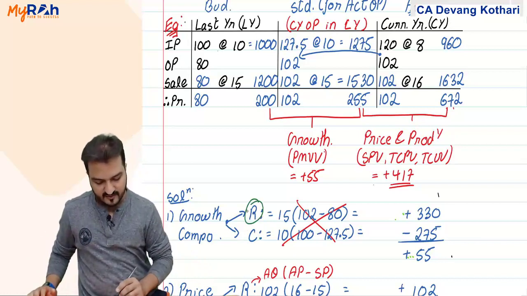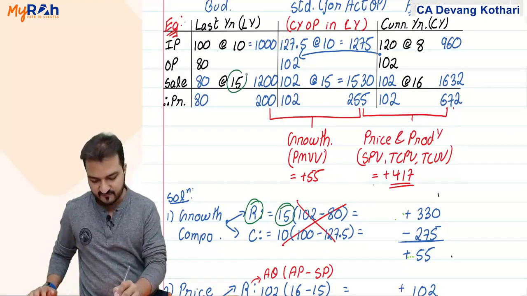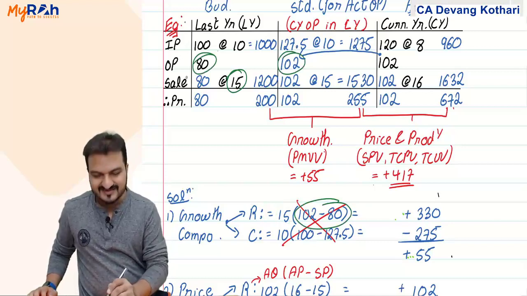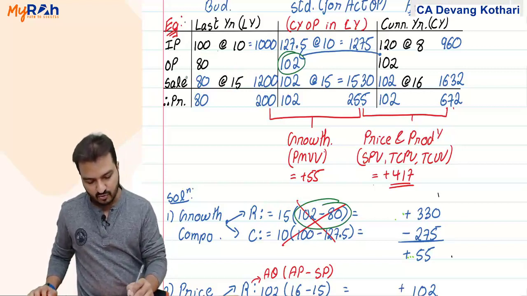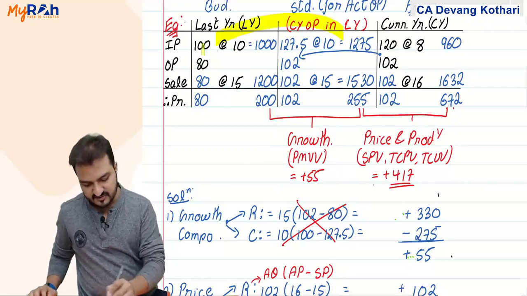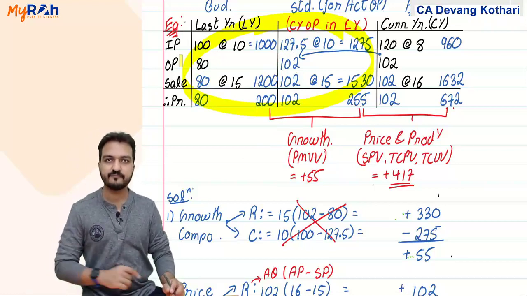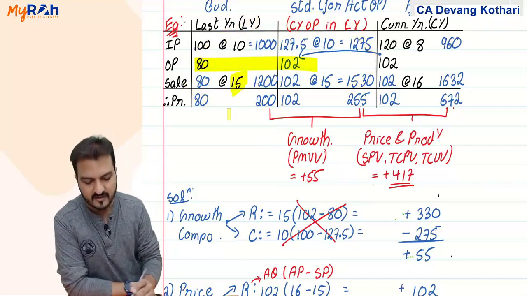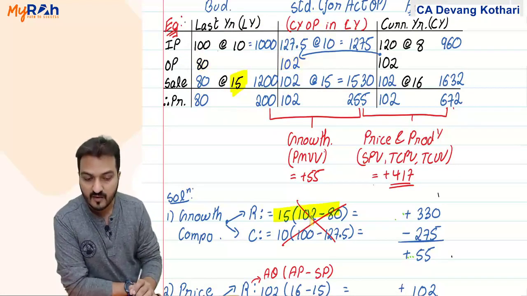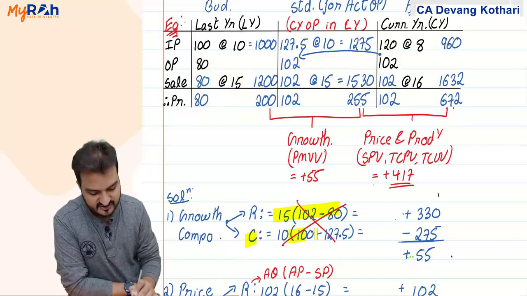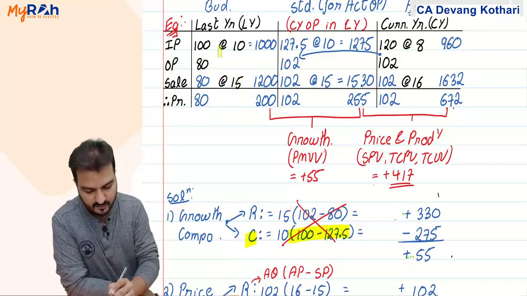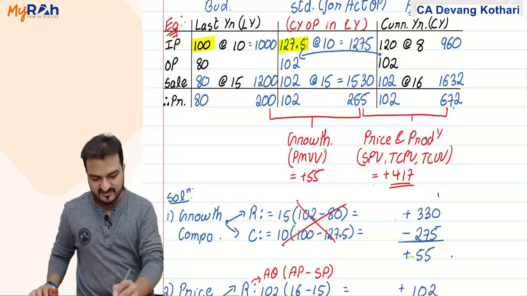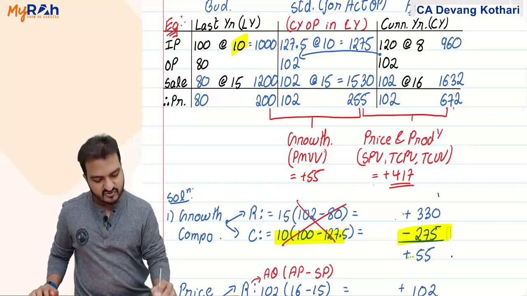So for revenue effect, I take standard selling price 15 and difference in quantity 102 minus 80. In short, you identify the growth component between these two tables only. Change in quantity 80 to 102 at the standard price of 15 is my revenue effect, and cost effect is change in the quantity of input. 100 to 127.5. You are using more input. If you are using more input costing 10 rupees standard, it gives you negative 275.